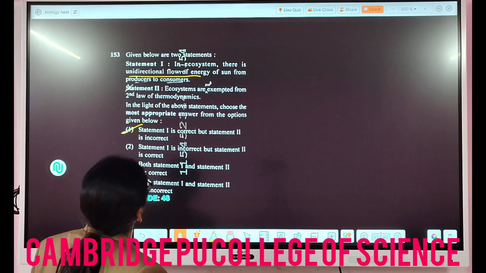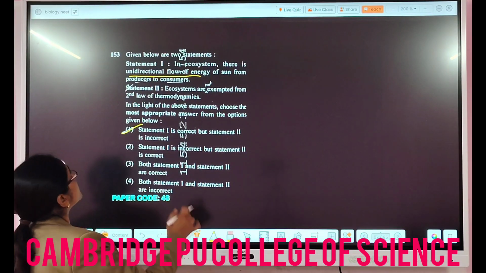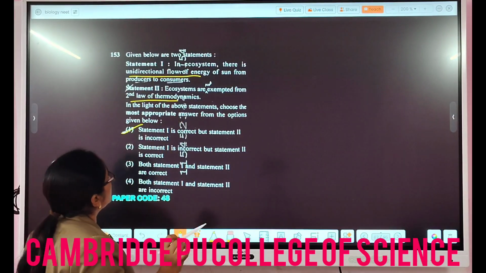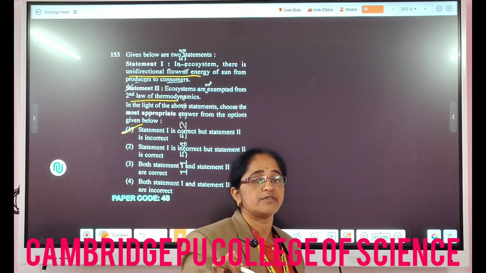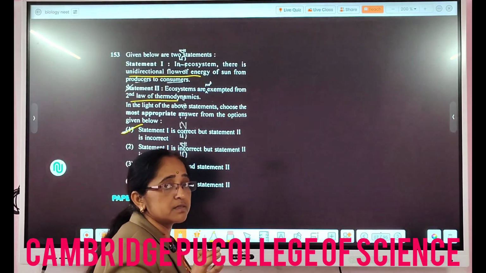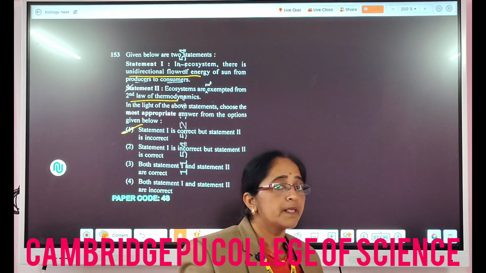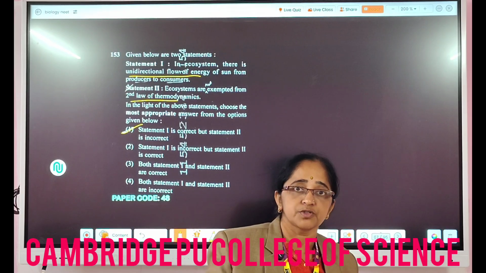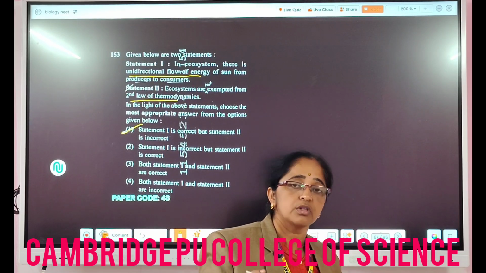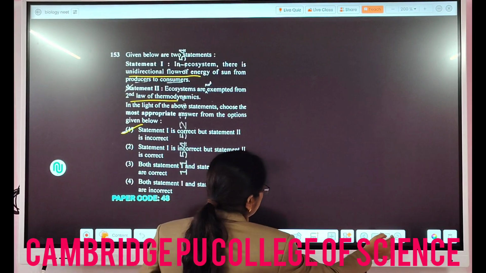Whereas in statement 2, ecosystems are exempted from the second law. No, actually it follows the first law of thermodynamics as well as the second law. Exempted means they do not follow the laws of thermodynamics, which is wrong.